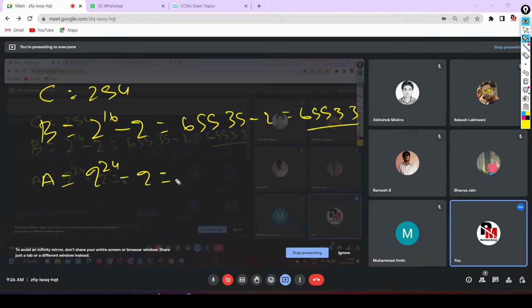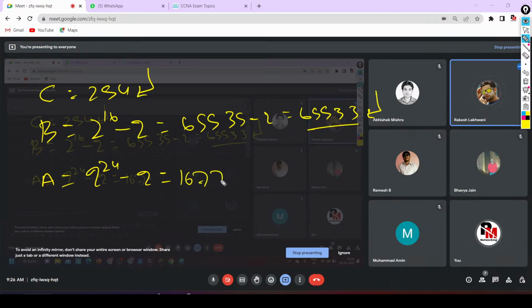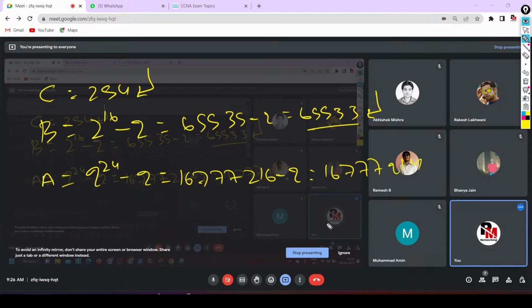How many total IP addresses will be there inside one network? Actually, this is the size of a single network of class C. This is the size of a single network from class B. And what will be the size of a single network from class A? 16777216 minus 2. So you can see the value 16777214. Yes or no? This is the size of a network of class A.